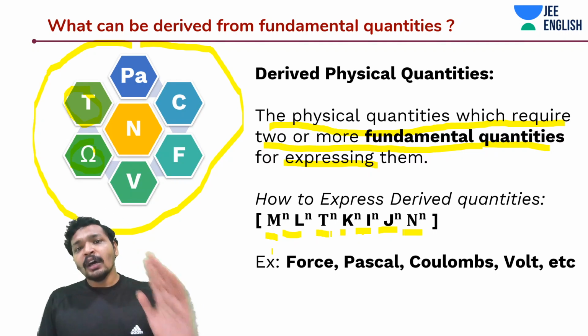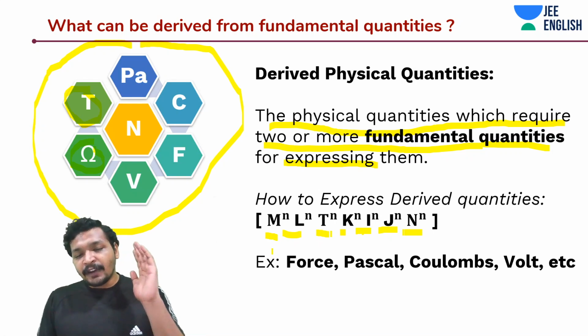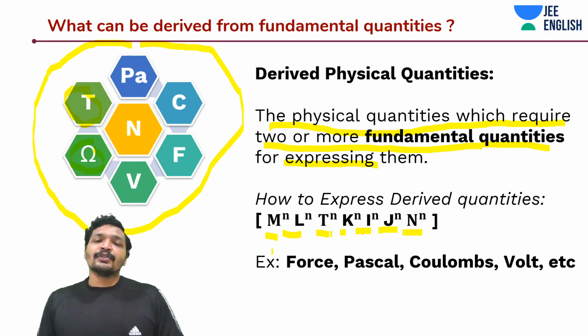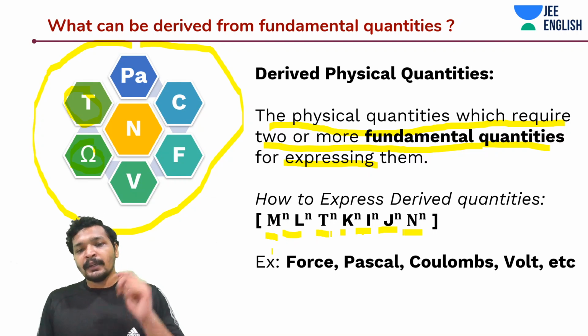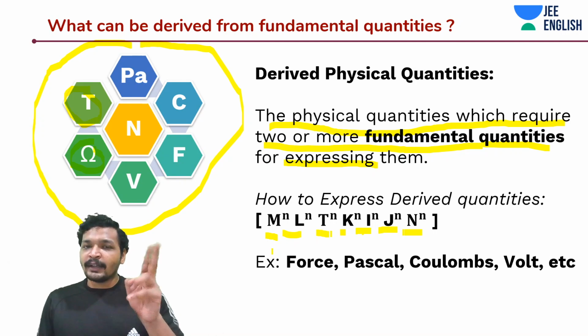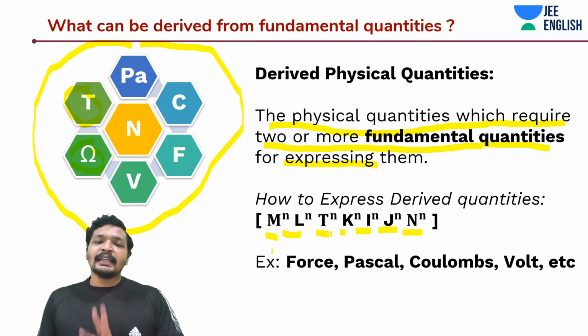J is used to denote luminous intensity, which is a fundamental physical quantity. N is used to denote the amount of substance, and the SI unit for N is mole and for J is candela. I is ampere, you remember. For K it's temperature, and it is quite obvious, it's Kelvin. Time, seconds. For length it's meters, and for mass it's kgs.